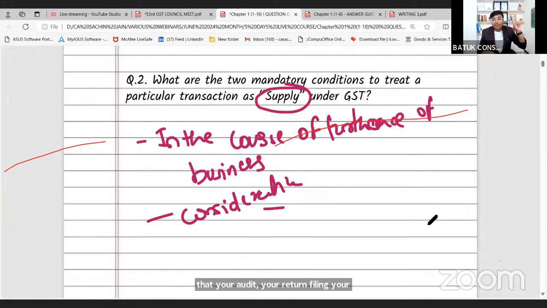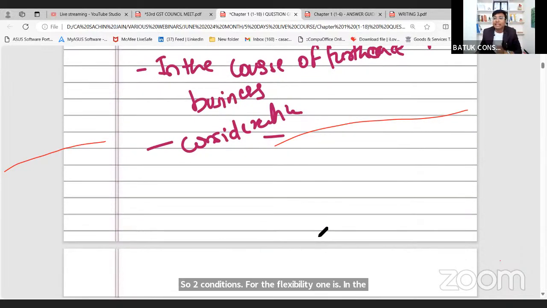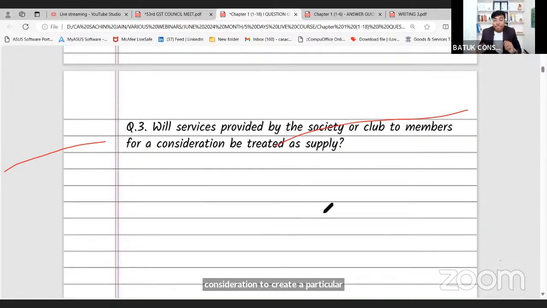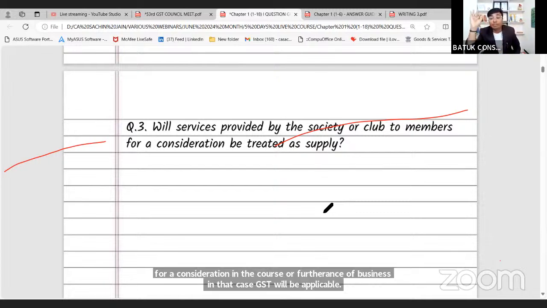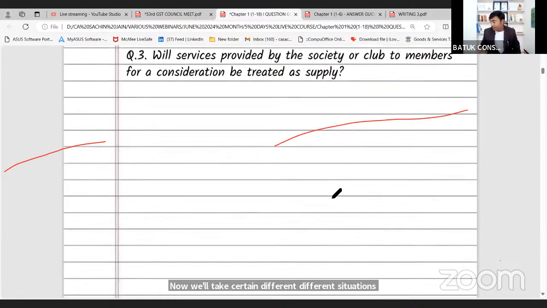So two conditions for the taxability: one is in the course or furtherance of business, second is for consideration, to treat a particular transaction as a supply. Now there are some things we will discuss which are specific situations. In general terms, if there is any transaction for a consideration in the course or furtherance of business, in that case GST will be applicable. Now we will take certain different situations and decide the taxability, or decide whether this particular transaction will be treated as supply or not.